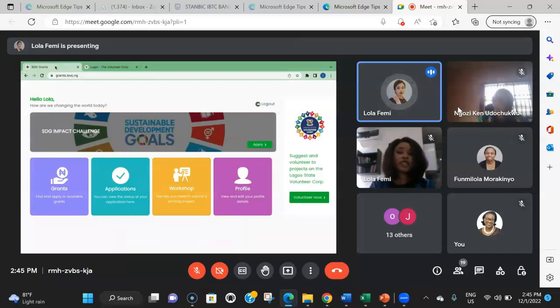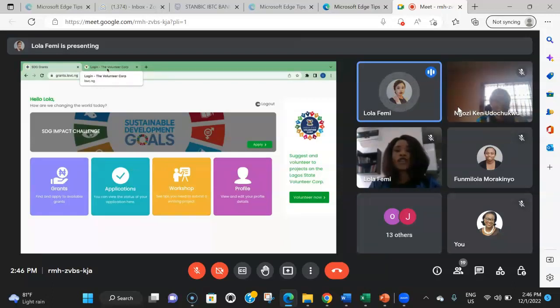So that's one thing that I also want to mention here. We need to not only look at this as an opportunity for you to find grants that you can apply to, but also look at it as an opportunity for you to collaborate with the projects that would be selected. I obviously cannot guarantee that everyone's project here would be selected if everyone submits. Some people here might be rejected. Some people might be selected.